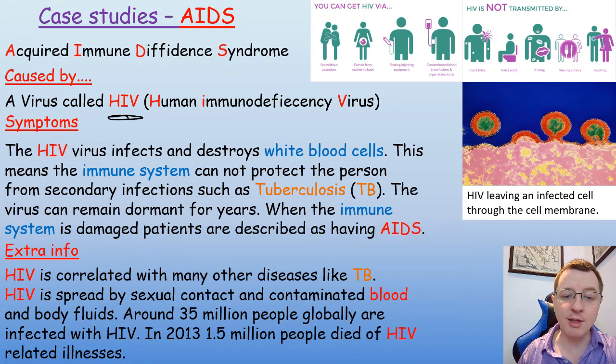HIV is correlated with many other diseases like tuberculosis, TB, and HIV is spread by sexual contact and by contaminated blood and bodily fluids. Around 35 million people globally are infected with HIV, and in 2013, 1.5 million people died of HIV-related illnesses. It's interesting to note that HIV rarely kills the patient, but the secondary infections kill the patients very effectively because the HIV has reduced the ability of your immune system to protect you from those secondary infections.